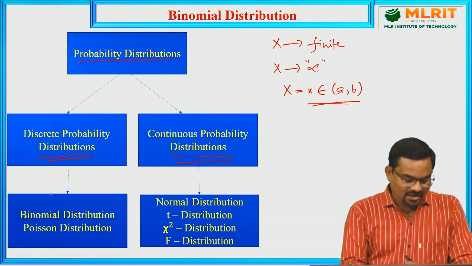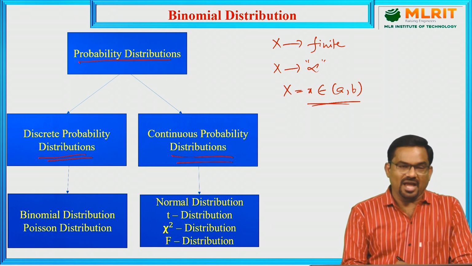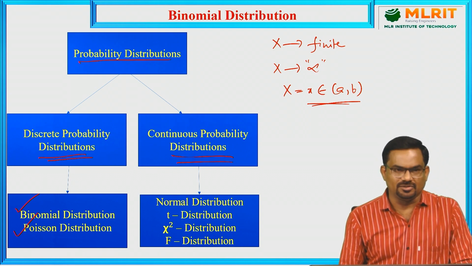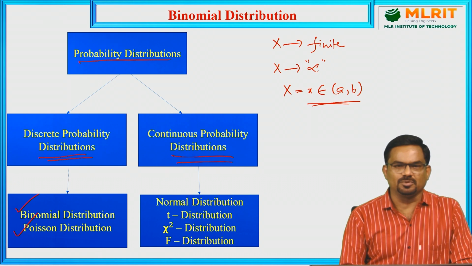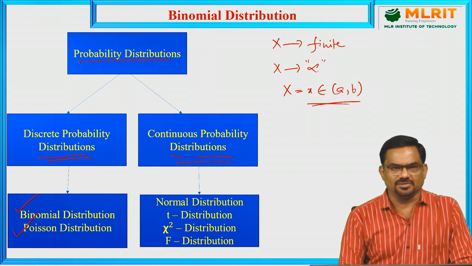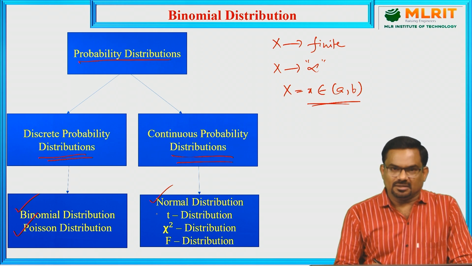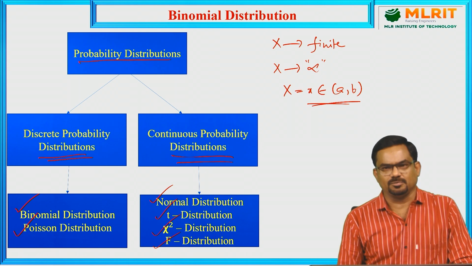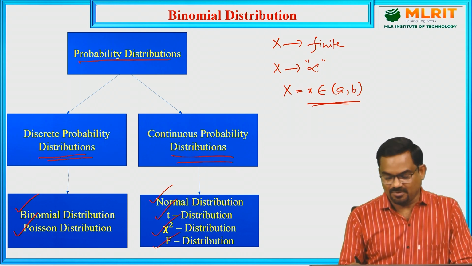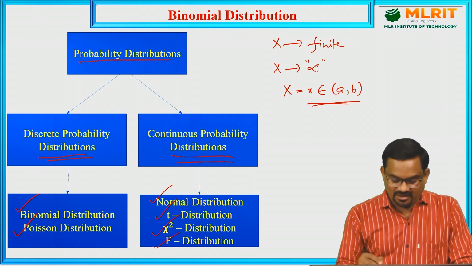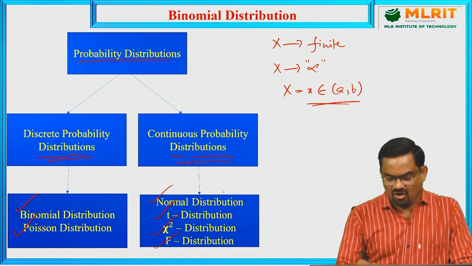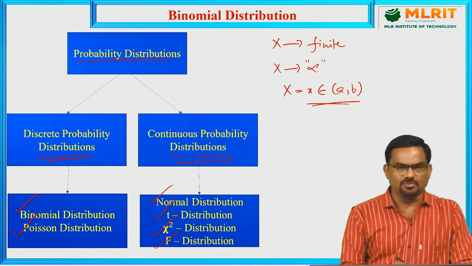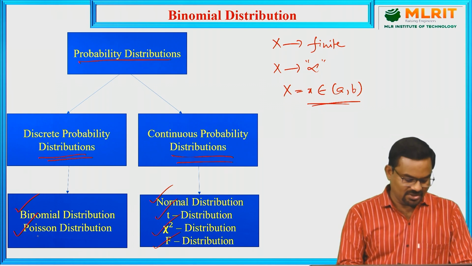In discrete probability distributions, we have the binomial distribution and the Poisson distribution. These two are the discrete probability distributions, whereas the normal distribution (standard normal or z distribution), t distribution, chi-square distribution and f distribution all come under continuous probability distributions. First we introduce the binomial distribution, and in the coming sessions we will deal with the Poisson distribution also.